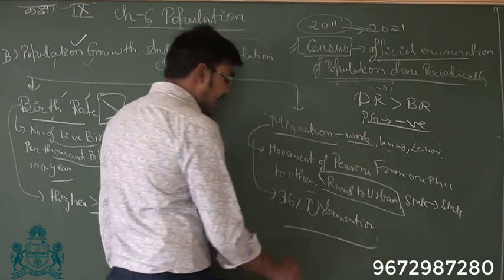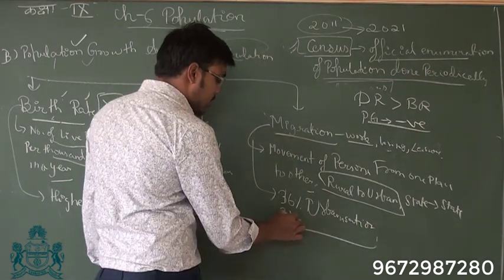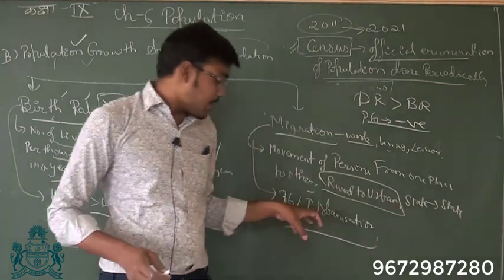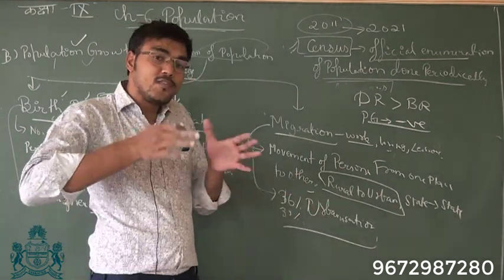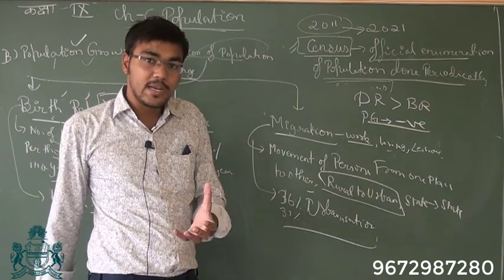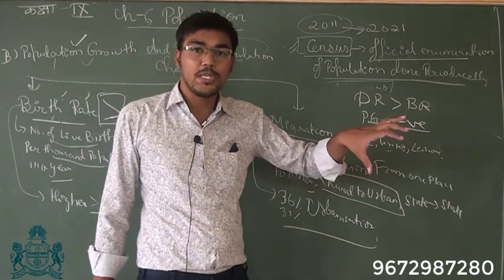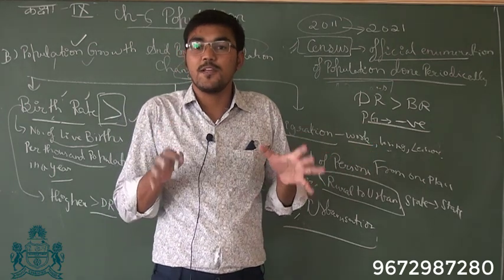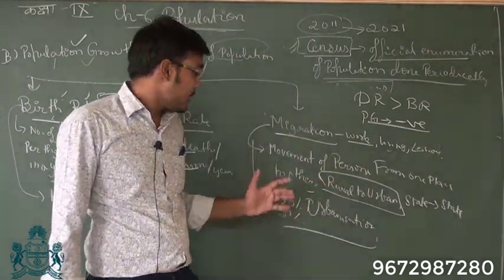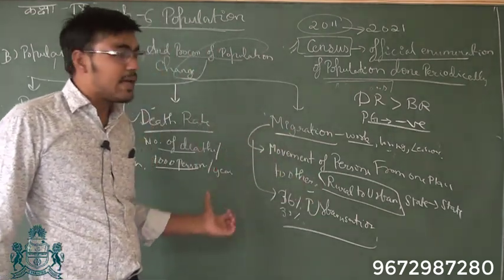This implies that between 33 and 36% of the population lives in urban areas, and the rest, which is around 65% of the country's population, lives in rural areas. Clear?